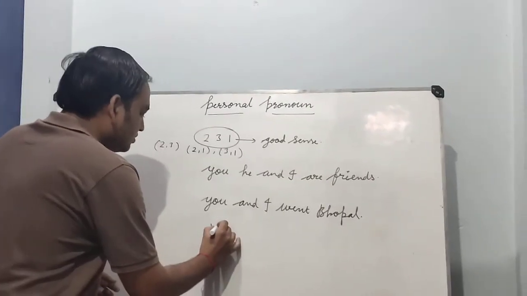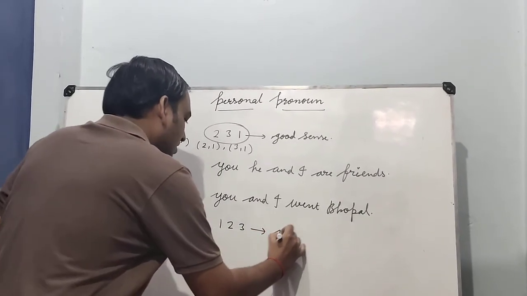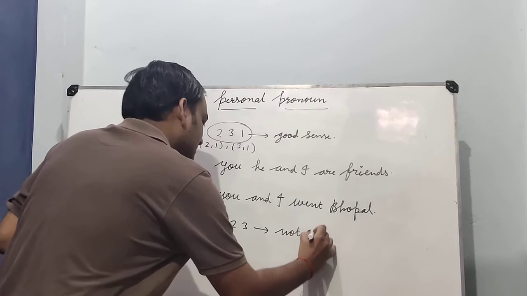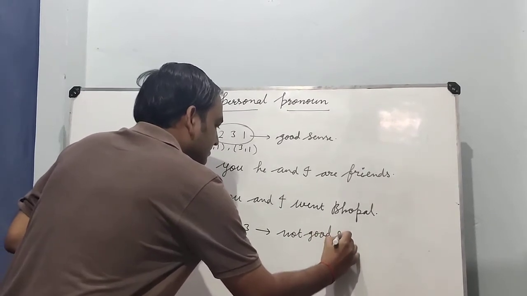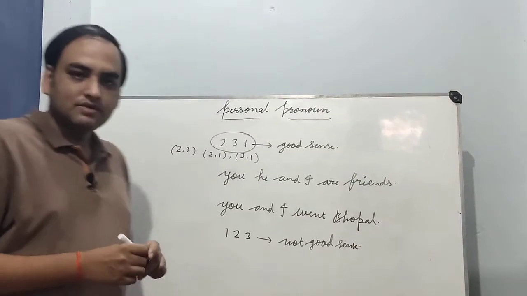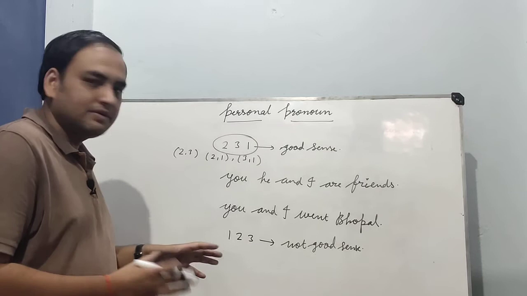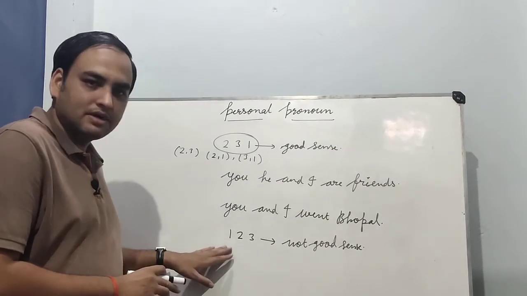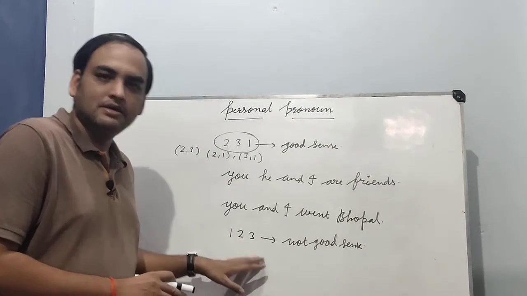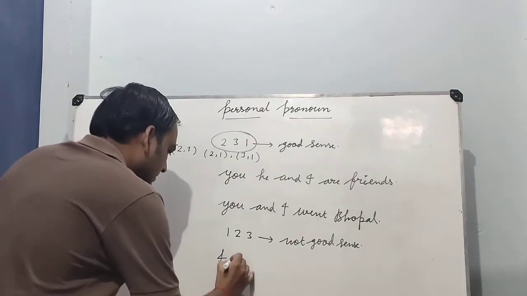1 2 3. Not good sense. Not good sense means if anything derogatory or anything wrongdoing has been done, then we will reverse this sequence. First will come, then second, then third. This sequence will follow. Suppose I, you